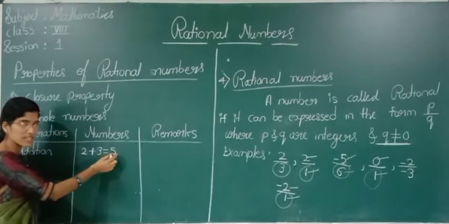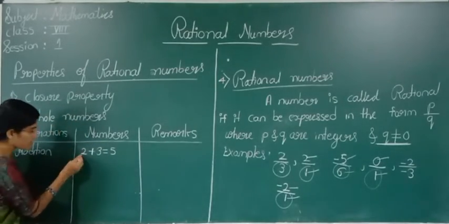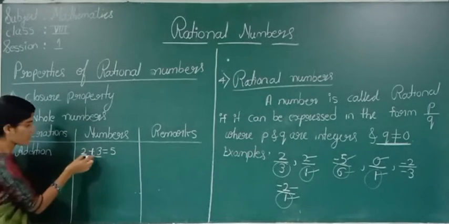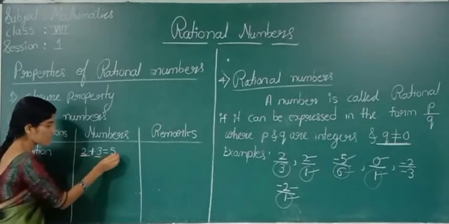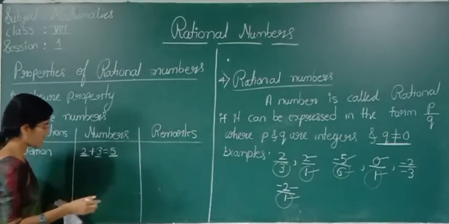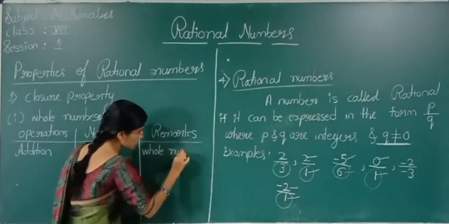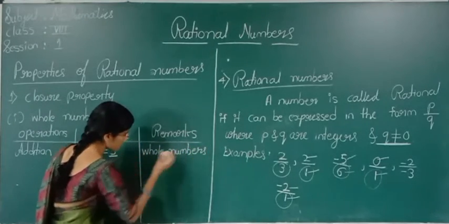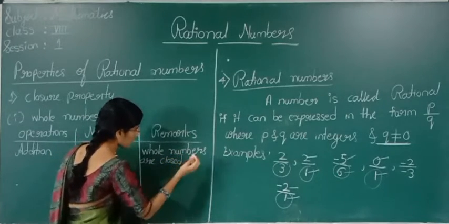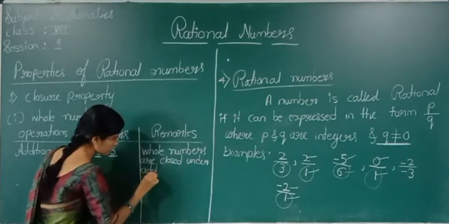Sorry, this 5 is a whole number, right? We take two whole numbers. 2 and 3 are whole numbers. If we add these whole numbers, again the answer is a whole number. So what we can tell? Whole numbers are closed under addition.